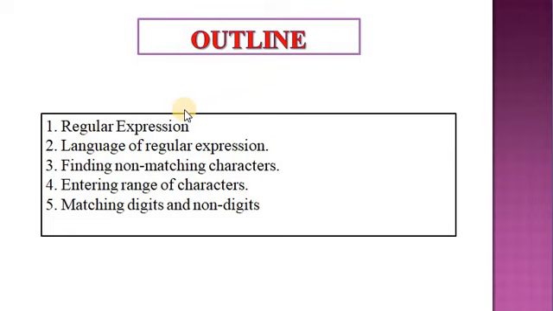Next point is today's lecture content. In today's lecture, we discuss the regular expression, languages of regular expression, finding the non-matching characters, entering the range of characters, and matching digits and non-digits. Let us see one by one. First of all, we discuss what is meant by regular expression.